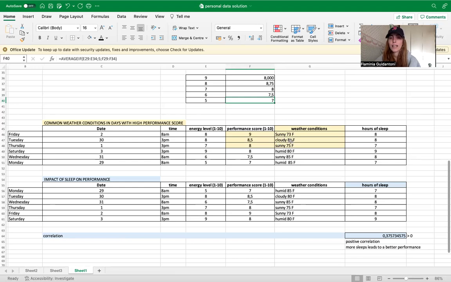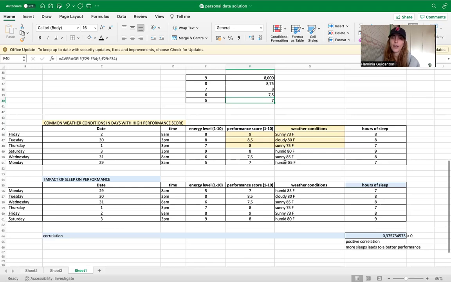So it's a little bit higher in temperature, but it's cloudy, which means the sun wasn't out there and wasn't bothering that much, even if the temperature was a little bit higher. The third one was a sunny day, still 75 Fahrenheit, so very similar to the first one. And again, it was a sunny day, a beautiful day, not that high in temperature.